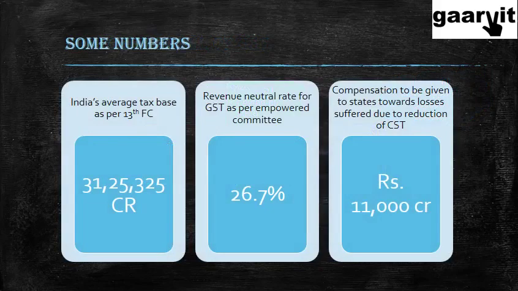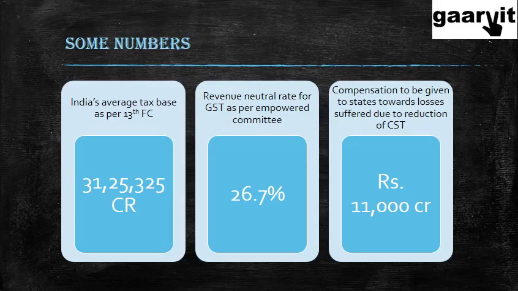So just to give you an idea of the numbers, currently India's average tax base as per the 13th Finance Commission was around 31 lakh crores. Now if we bring in GST, what is the revenue neutral rate for GST? Which means that if GST is introduced, the tax revenue could either increase or decrease. So what is that one number which, if brought about, will keep the tax revenue of the government constant? That is around 27%, which as you may feel is somewhat high.